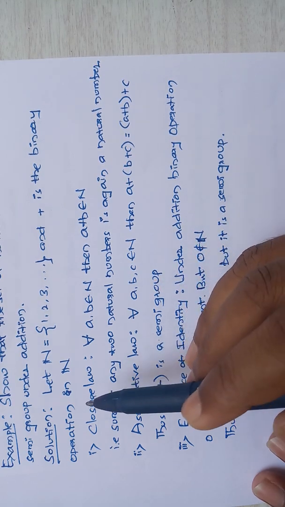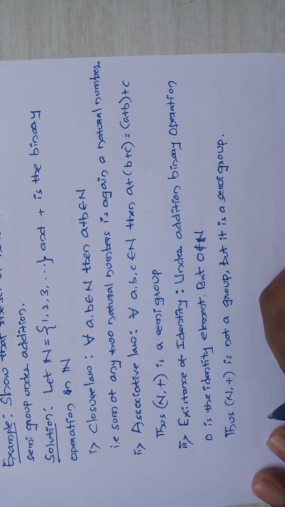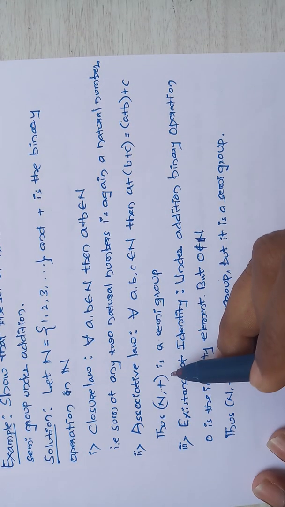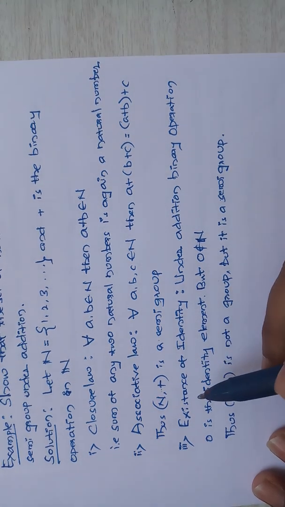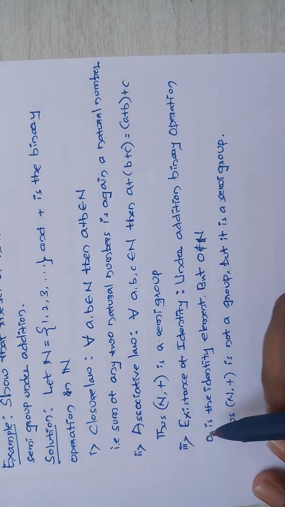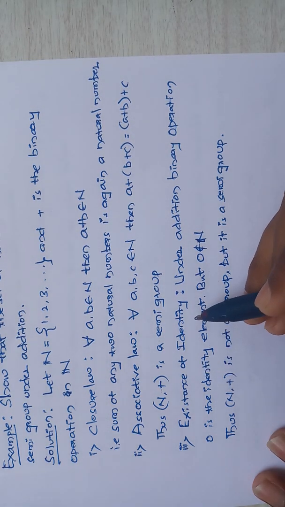If they ask to show that the set of natural numbers is a group, these two conditions are already satisfied. With that, let me see the existence of identity and existence of inverse. The third property is existence of identity.